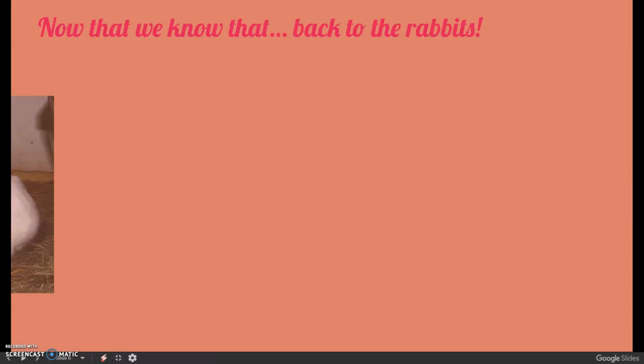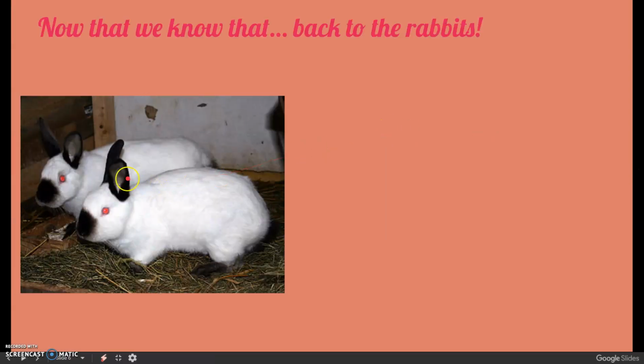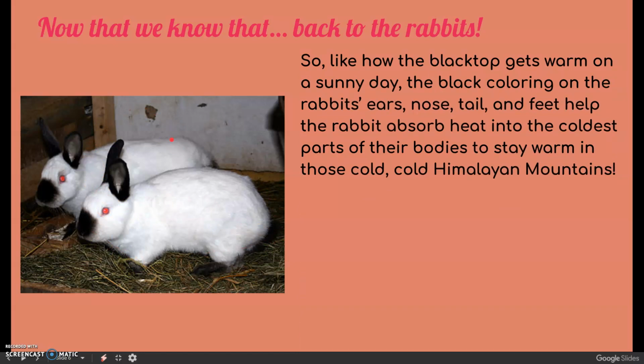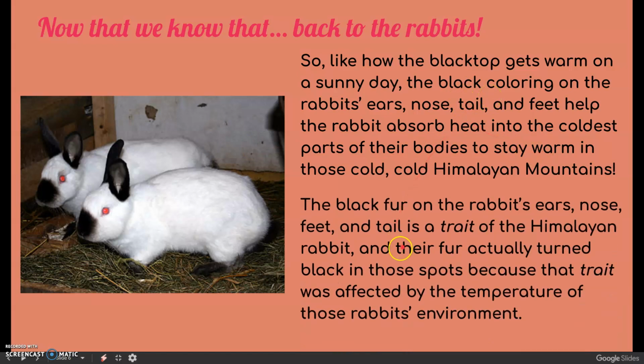So back to our Himalayan rabbits, can you guess why their ears, nose, feet, and tail have to turn black? Well, those are the coldest areas of its body, so by having them turn black, it helps them absorb heat, just like the black pavement does when you're at recess. And the black fur on the rabbit's ears, nose, feet, and tail is a trait of the Himalayan rabbit, and their fur actually turned black in those spots because that trait was affected by the temperature of the rabbit's environment.